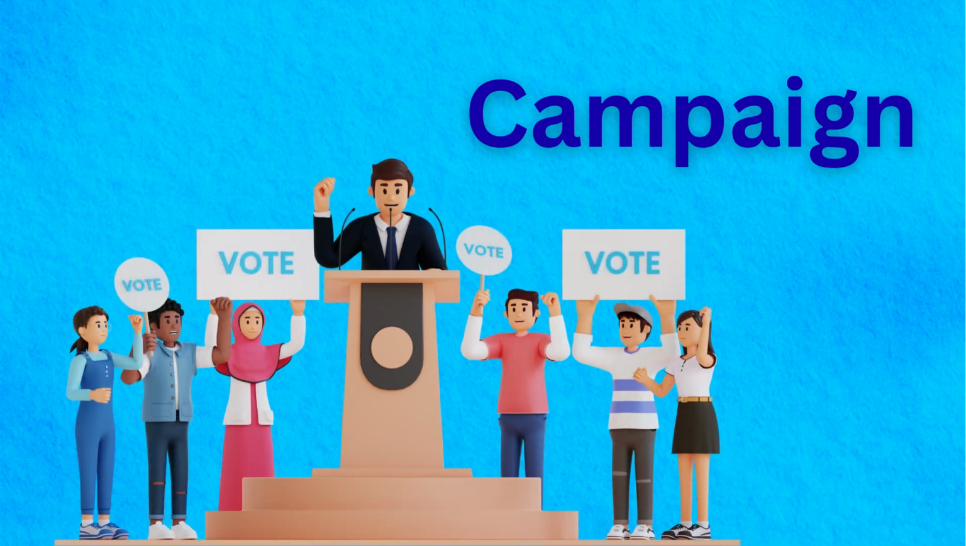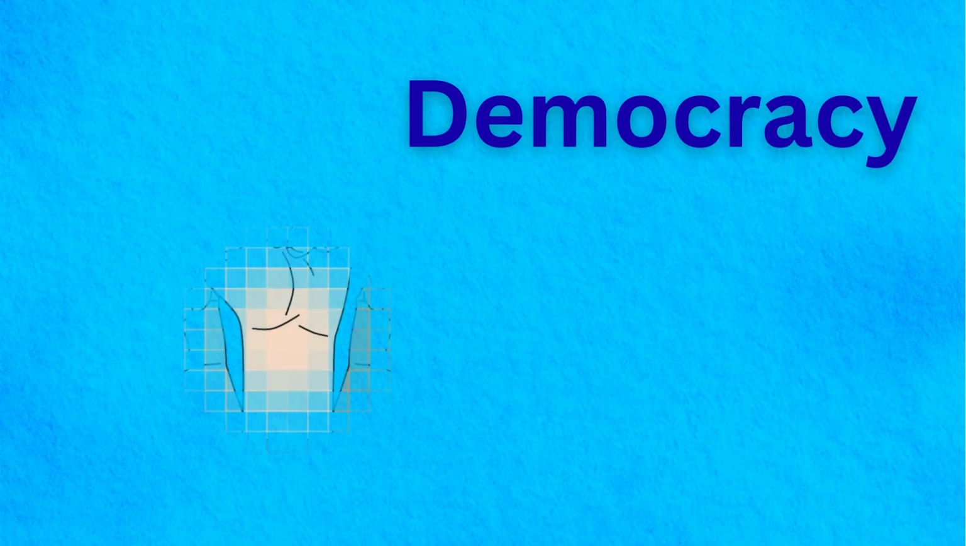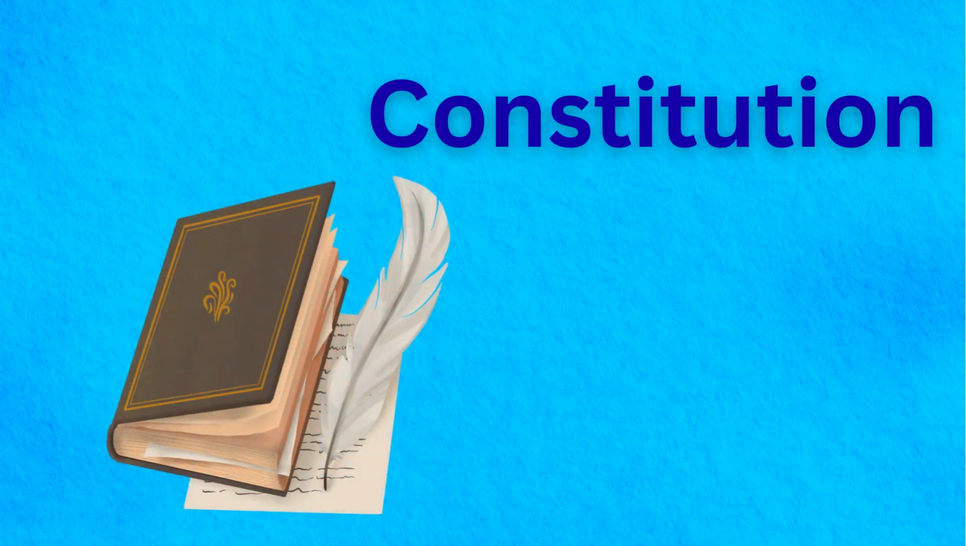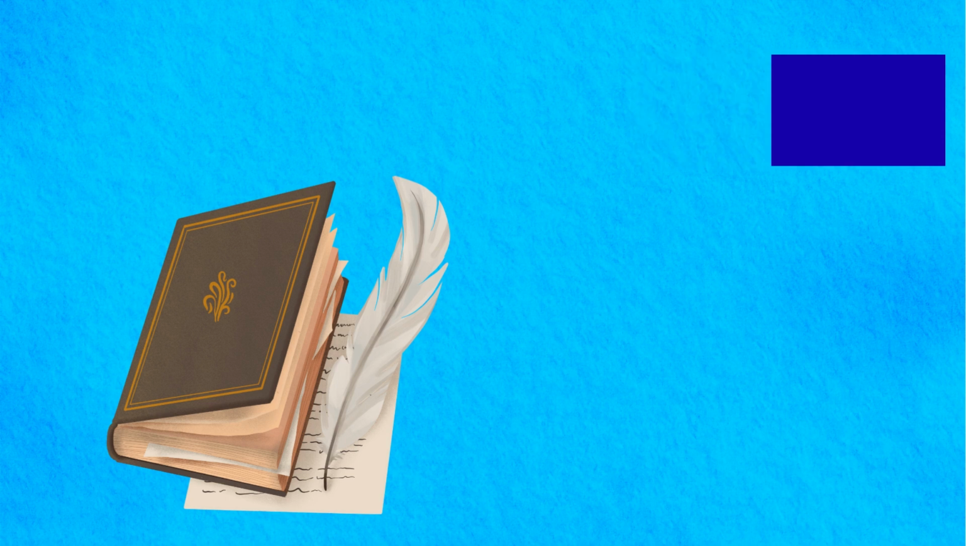Campaign. Campaign spreads political messages to persuade citizens before elections. Democracy. Democracy gives people power to choose leaders through free elections. Constitution. A set of fundamental principles that defines a country's laws and government.